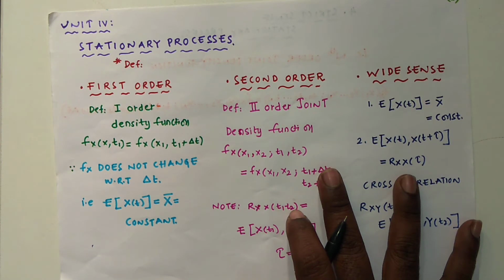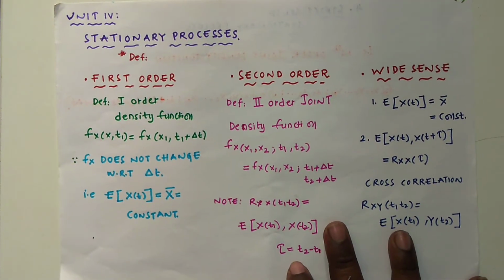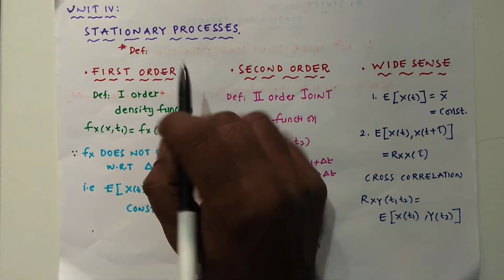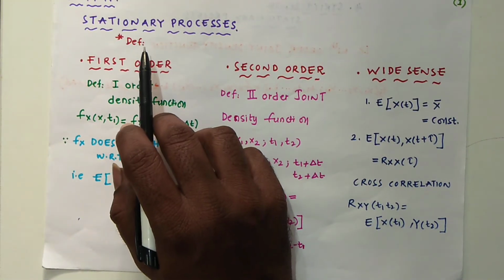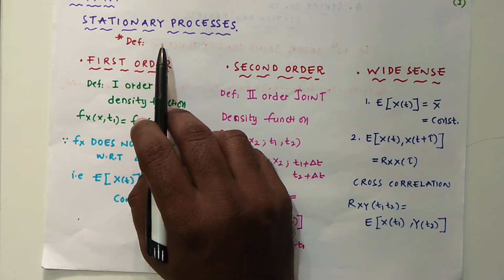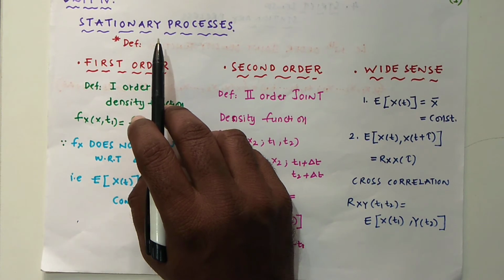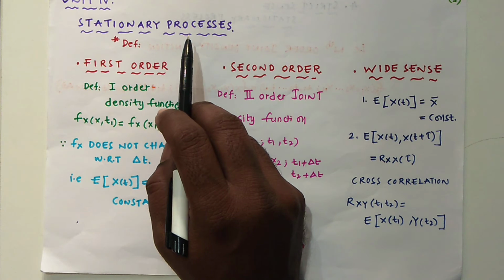If the statistical properties change with the time shift, then that is called a non-stationary random process. The definition of the stationary process is that a random process is said to be stationary if all its statistical properties do not change with respect to the time shift.